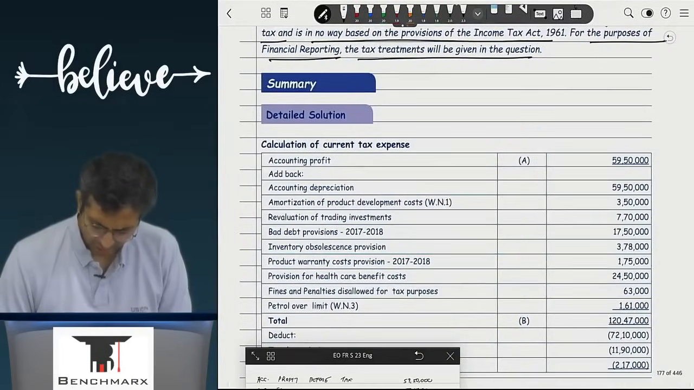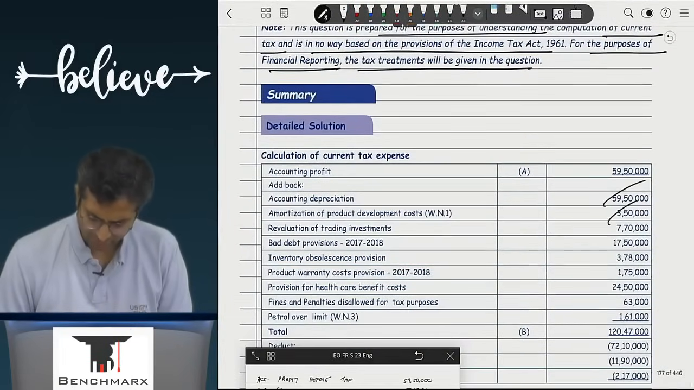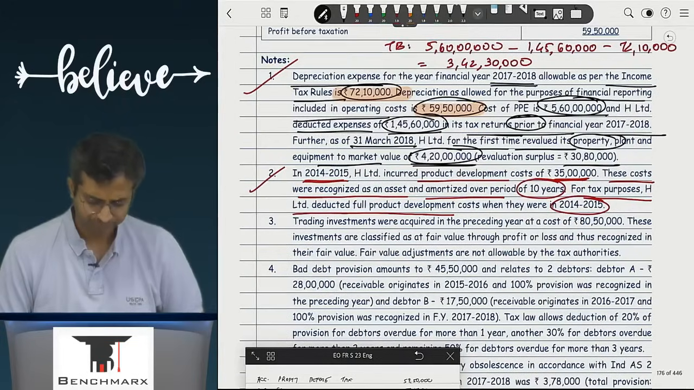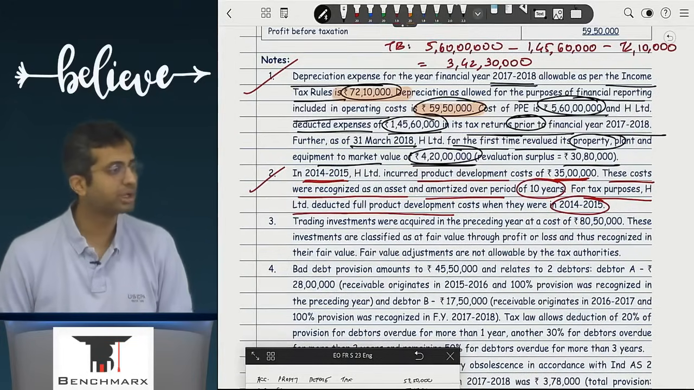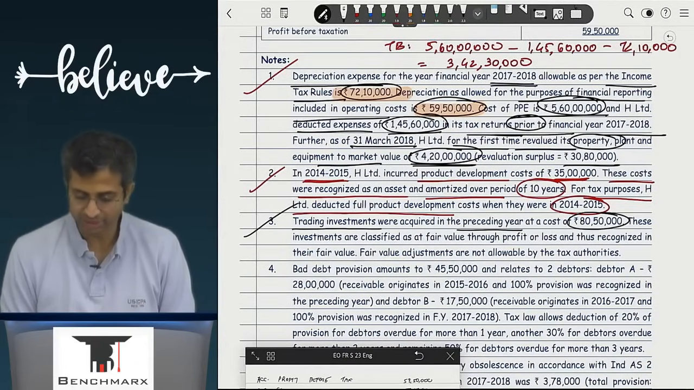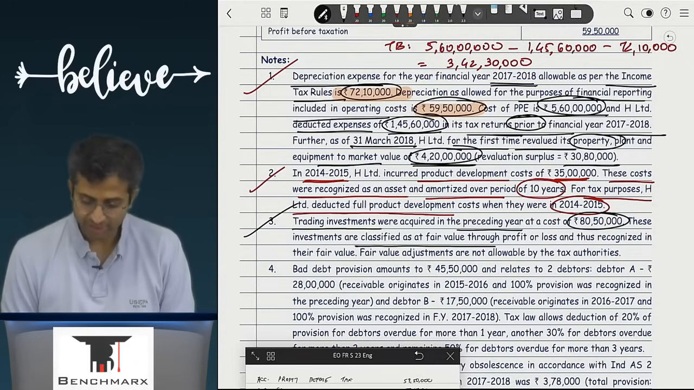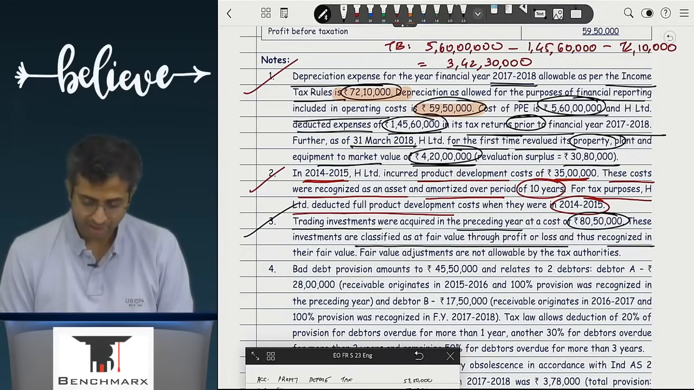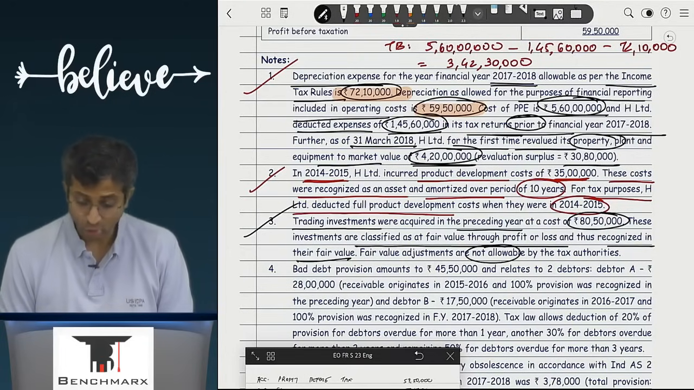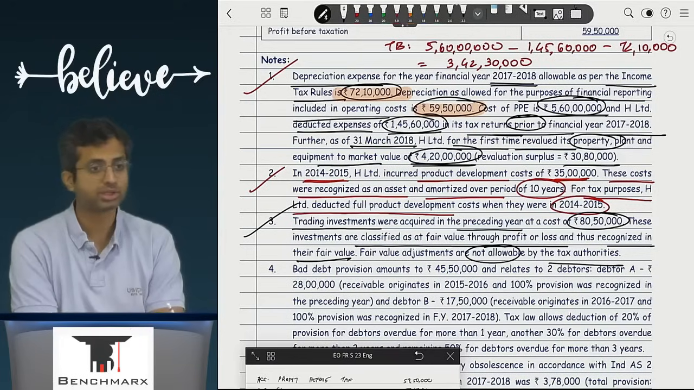Achha, look here, accounting depreciation is added back, 3,50,000 is also added back. That 72,10,000 is subtracted at the end. Point 2 is fully done. Then you go to point 3. Trading investments were acquired in the preceding year at a cost of 80,50,000. These investments are classified as fair value through profit and loss and thus recognized at their fair value. The fair value adjustments are not allowable by tax authorities.